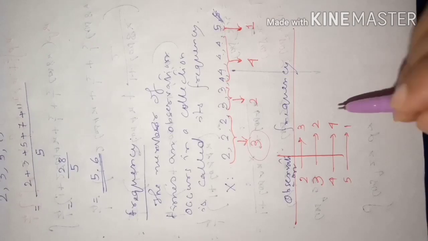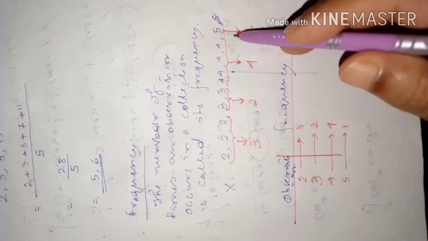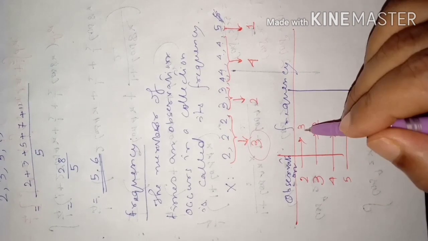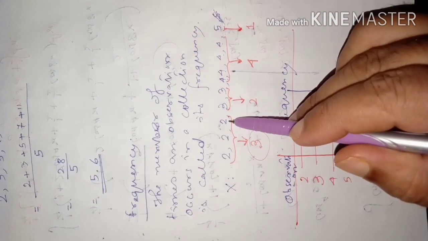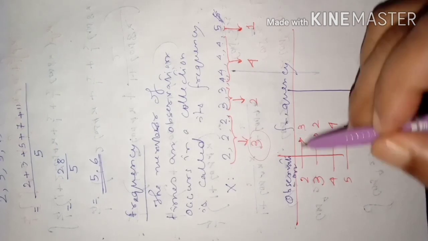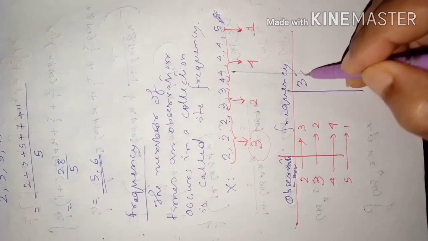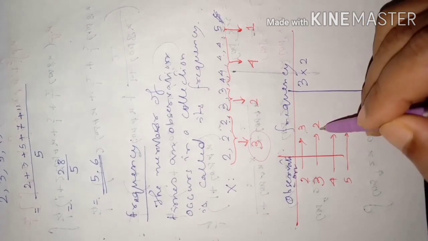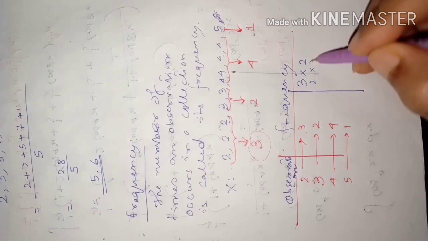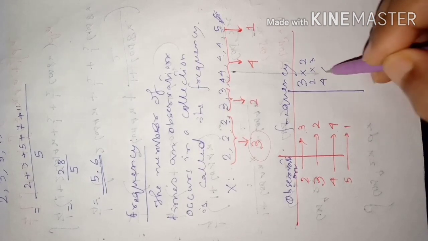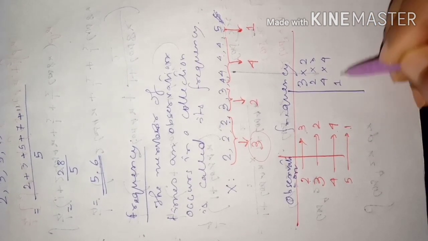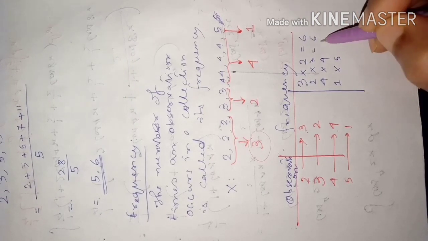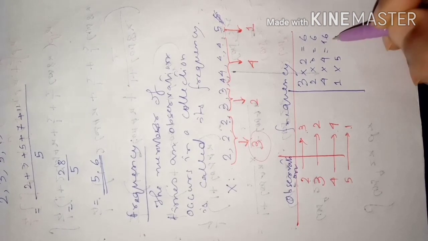From this observation frequency list, if we have to find the mean, what can we do? We can multiply observation and frequency, because 3 2's, what will be the sum? 6. Multiply the frequency 3 with observation 2, multiply 2 with observation 3, multiply 4 with observation 4, multiply 1 with observation 5. Then you get the products 6, 6, 16 and 5.